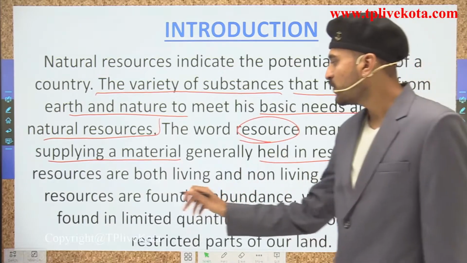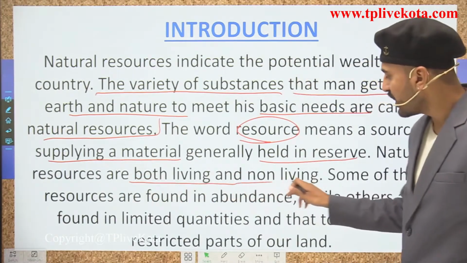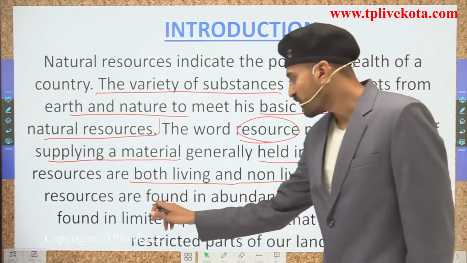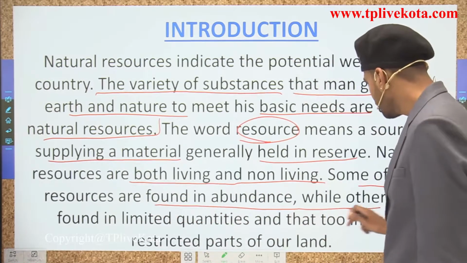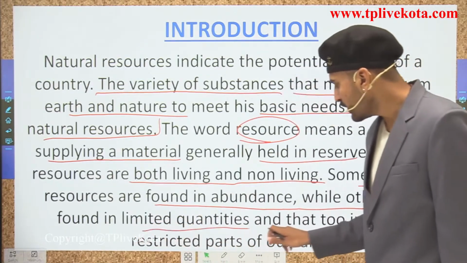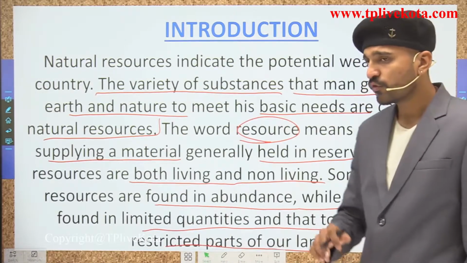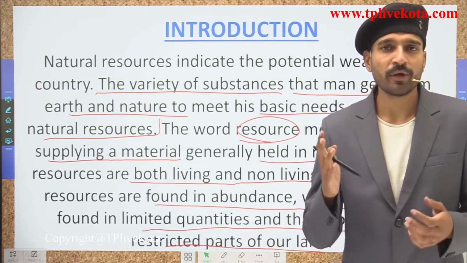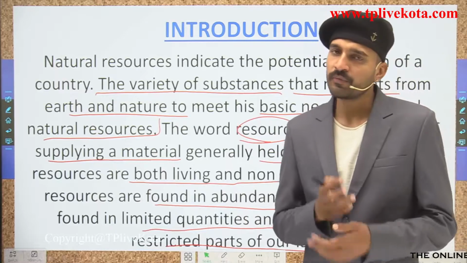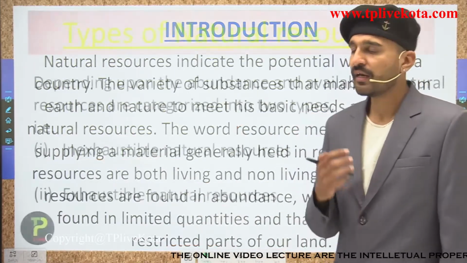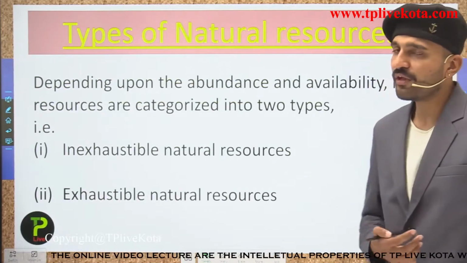Natural resources could be both living as well as non-living. Some of these resources are found in abundance, while some others are found in limited quantities, and that too in some restricted parts of the world. Their proportion may also vary in different parts of the world. Students, let us start with the next slide, the types of natural resources.